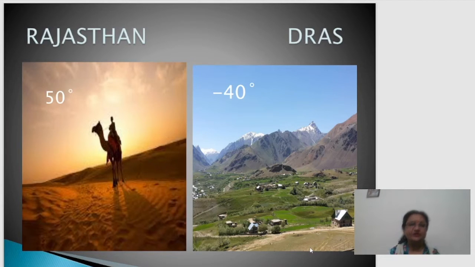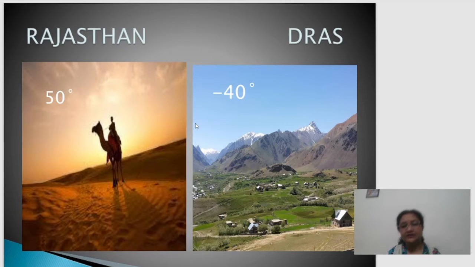What type of contrast can we see? For example, just a few things I am telling you here. On one side, in Rajasthan, Bikaner, Barmer, these are a few of the hottest places. During the summers, they cross 50 degrees centigrade of temperature. When a place gets such a high temperature during the summer season, it is really very, very hot. A few places like Bikaner and Churu get this temperature.